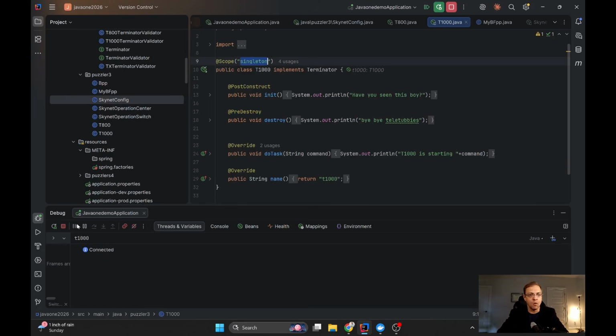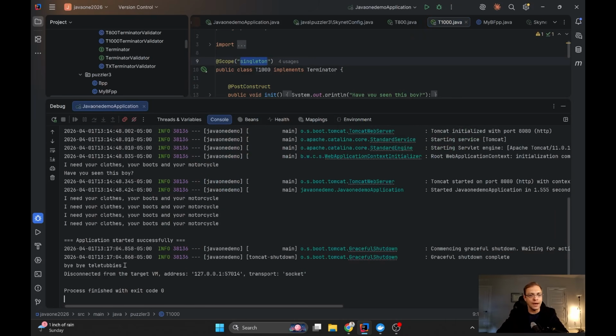really will be invoked. You see, "Bye Teletubbies" is the PreDestroy method of the T1000, but we don't see "I'll be back" maybe. We see only this one with a PostConstruct of T1000 and a PostConstruct of T1 of Schwarzenegger. That's all. These are the validators inside. They did something, no matter. Okay, so